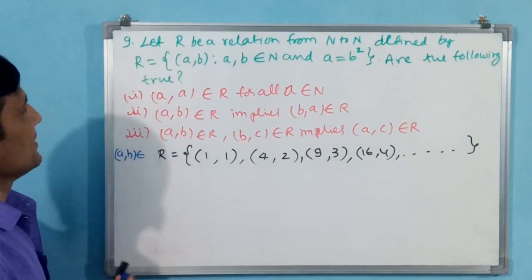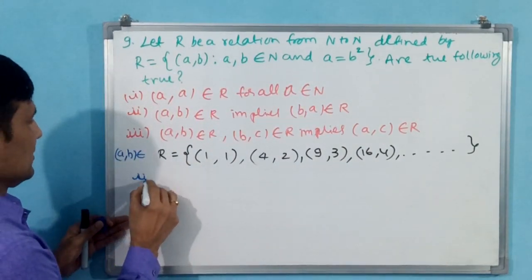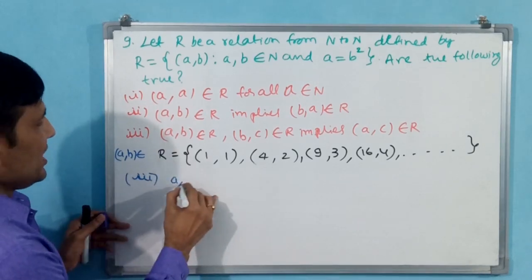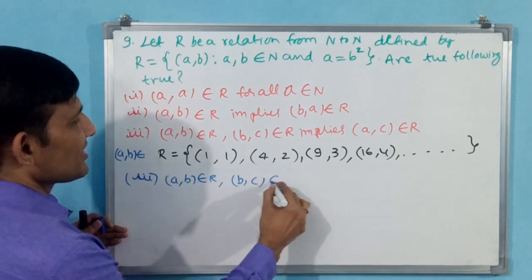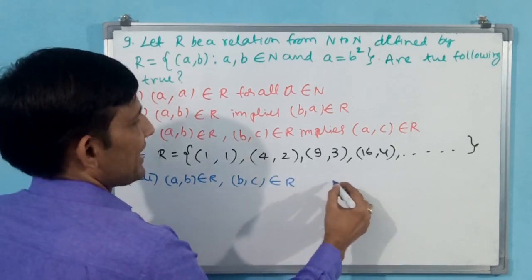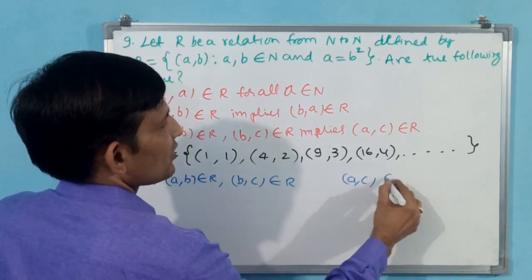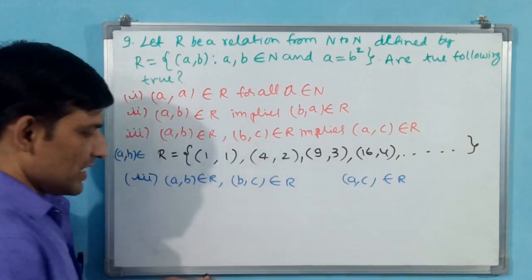Okay, now let us write the third one. (a, b) belongs to R, (b, c) belongs to R, implies (a, c) belongs to R. But let us see here.